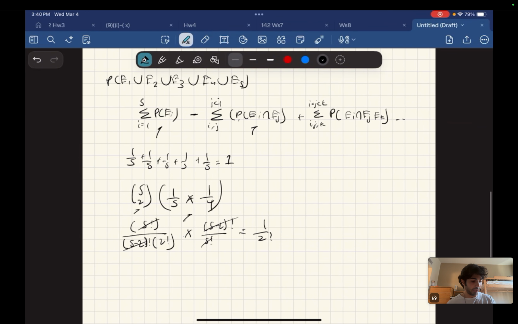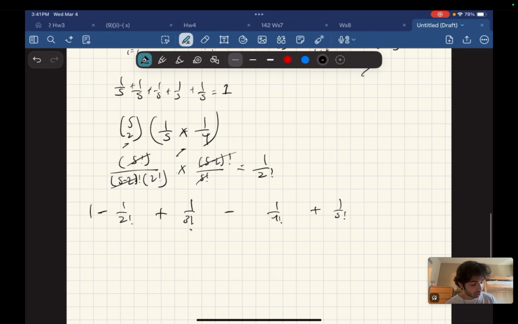Now this applies with all of them. So the next one, where we have 3, becomes 1 over 3 factorial. The next one is 1 over 4 factorial and 1 over 5 factorial. We have 1 and 1 over 2 factorial. And we alternate: subtract, add, subtract, add.